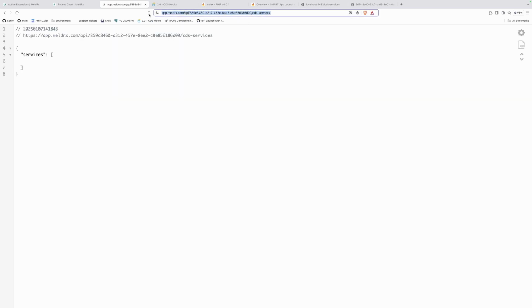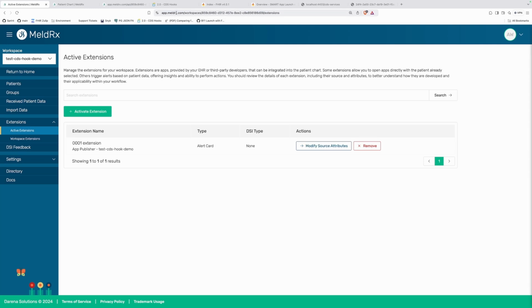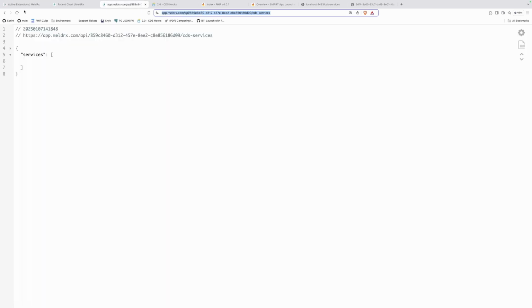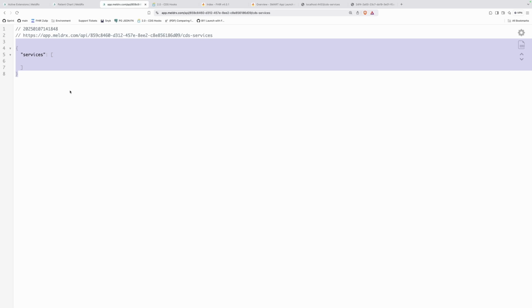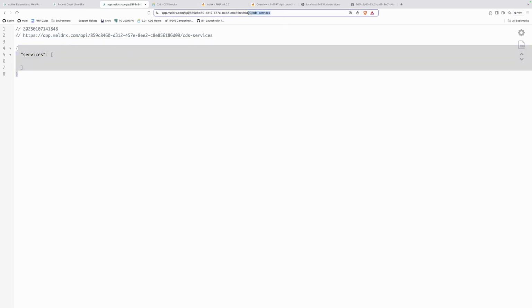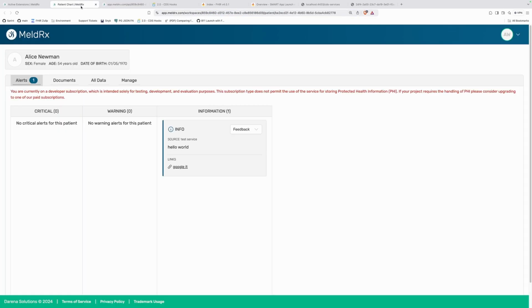Your workspace effectively acts as a CDS service as well. Whatever CDS services you load into there, you may point to an external one. You may load up one as a CQL file or a bunch of ELM files. Basically your workspace is the base URL for CDS services as well. Hopefully that makes sense.